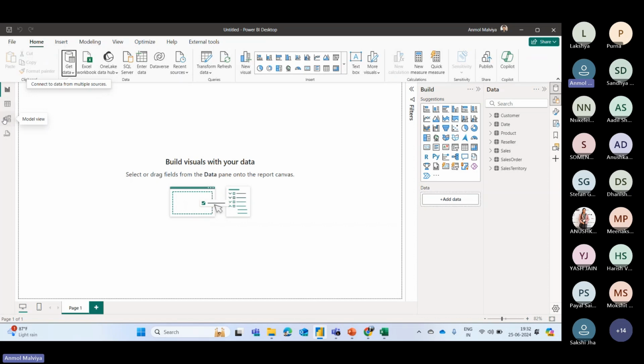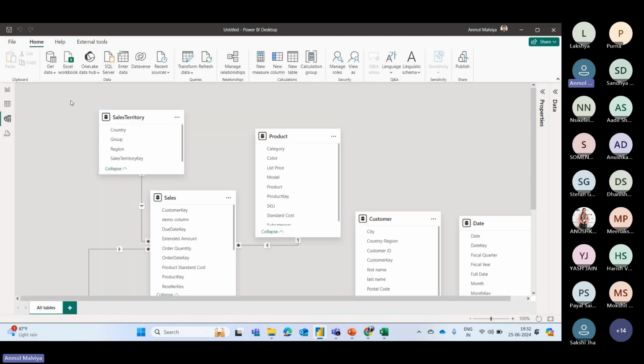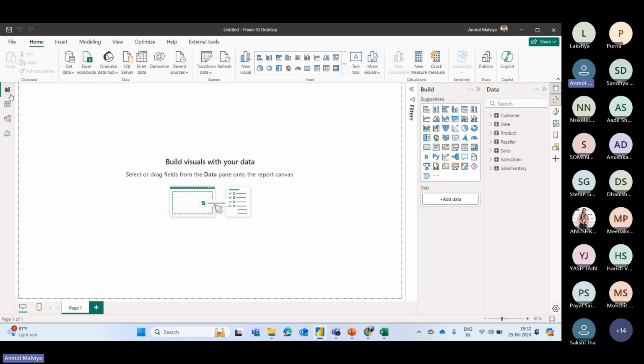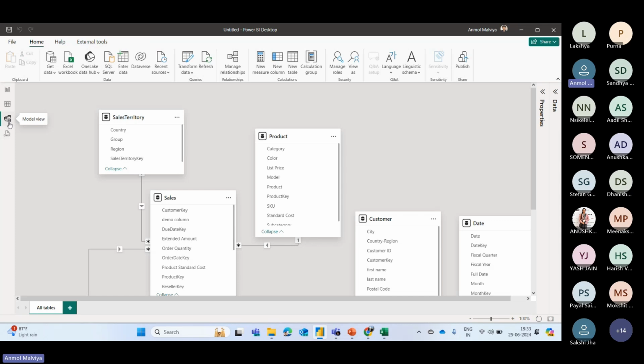So right now the data has been loaded, so we can move toward the model view. We have three different views in our Power BI Desktop. One is this report view where we create our report. The second one is table view, in which you can explore your data. And the third one is model view. And fourth, here you can see DAX query view, but right now it's in preview. So the main three views are the report, table, and model view.